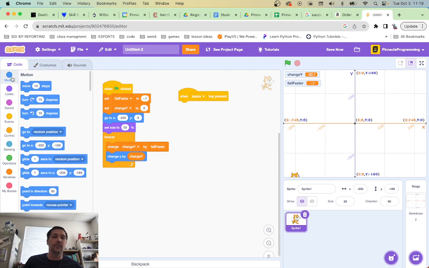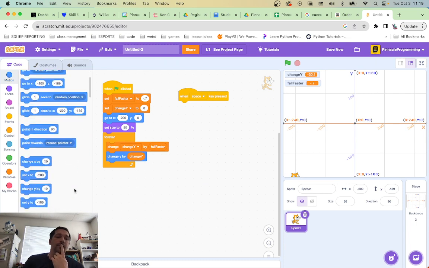So motion. Change Y by 10. Let's go for it. And then we space it.